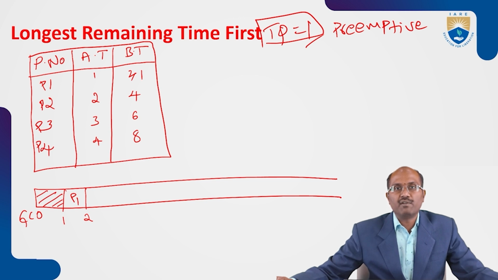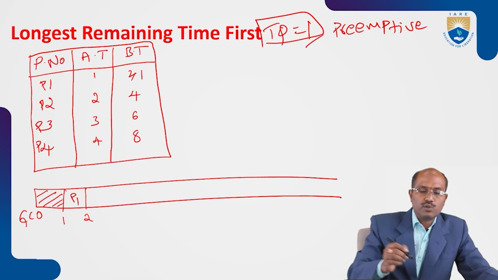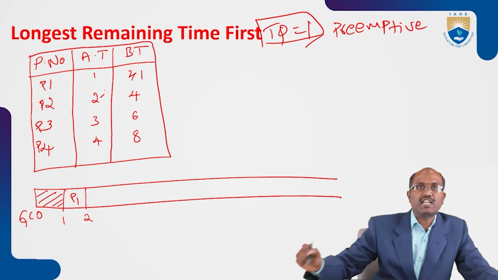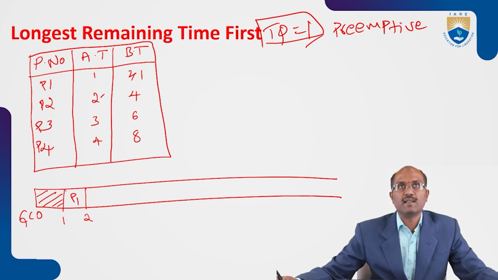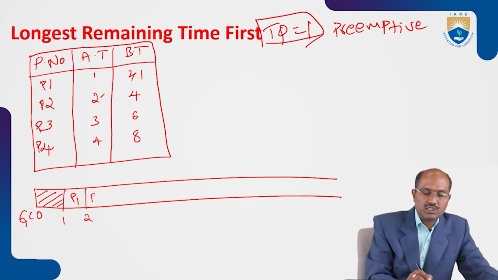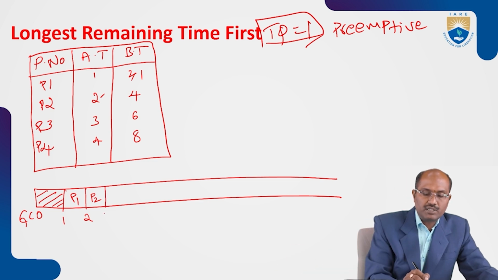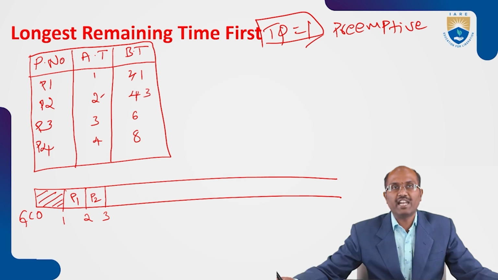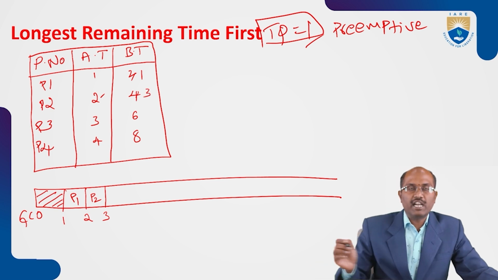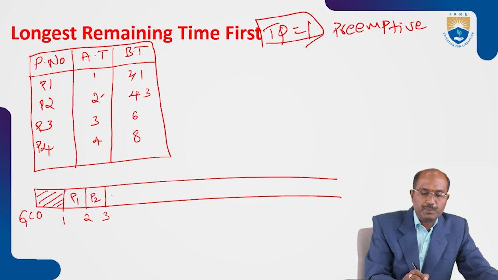Now the arrival time is 2. Which process is eligible to execute in the CPU? Only P2 has the chance, so P2 comes and executes for 1 unit of time, up to 3 units of time. Now 3 units of time are left. At arrival time 3, only P3 has the chance to execute for 1 unit of time, up to 4.